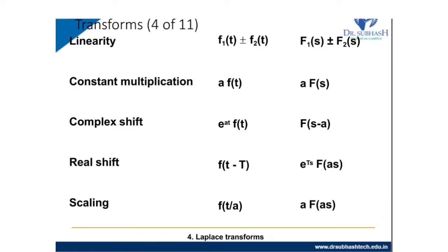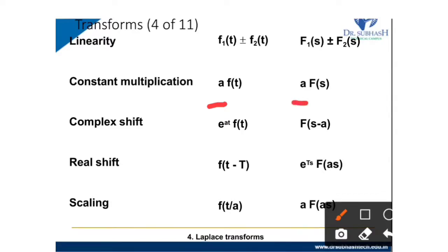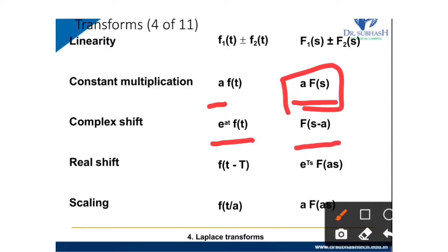Then the constant multiplication. Any constant value a multiplied with f of t in the time domain is a multiplied with f of s in the s domain. Then the complex shift: e raised to at multiplied with f of t in Laplace transform is f of s minus a.